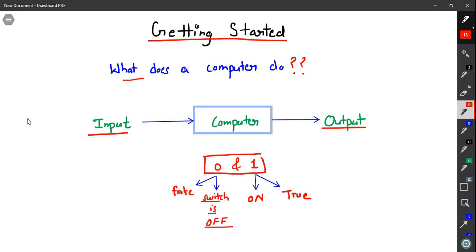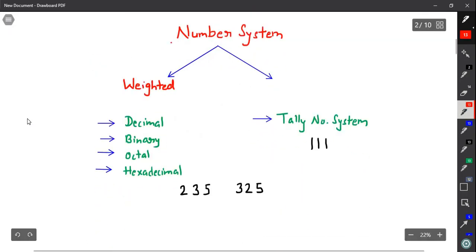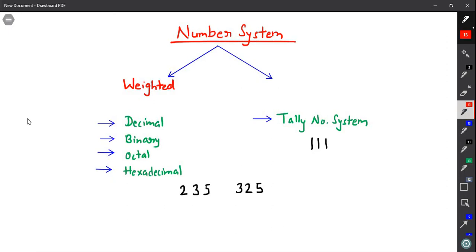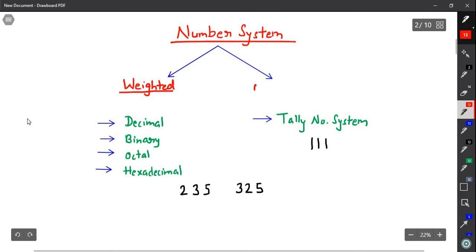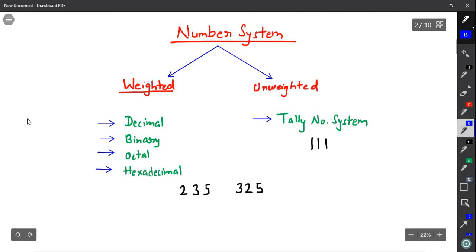Binary is actually a number system. We have many number systems, so let us talk about number systems. Number systems can be categorized into two types, weighted number system and unweighted number system. Examples of weighted number systems are the decimal number system, binary number system, octal number system and hexadecimal number system. There can be many more. The example of an unweighted number system is basically the tally number system. So let us discuss the unweighted number system first.